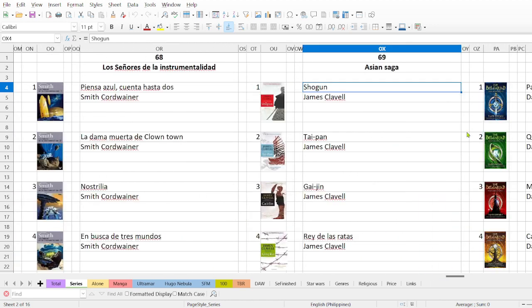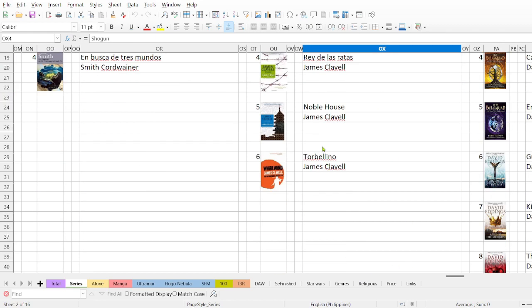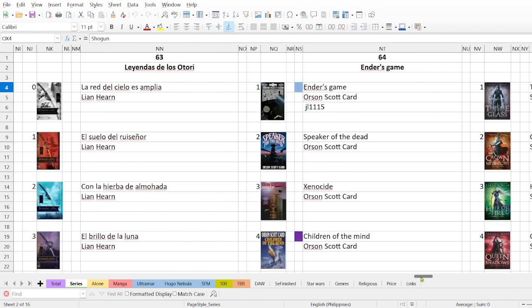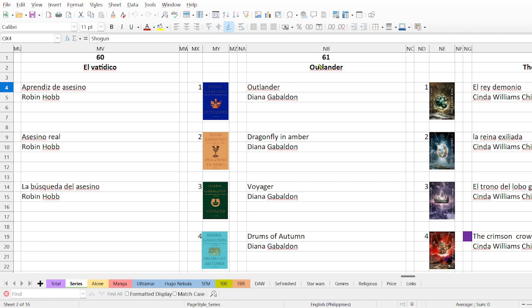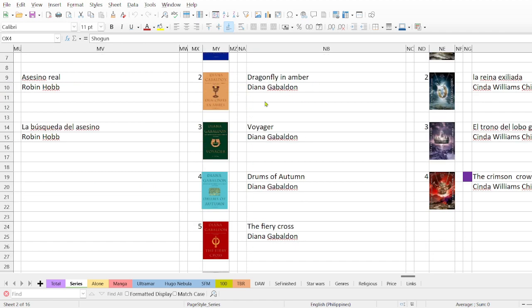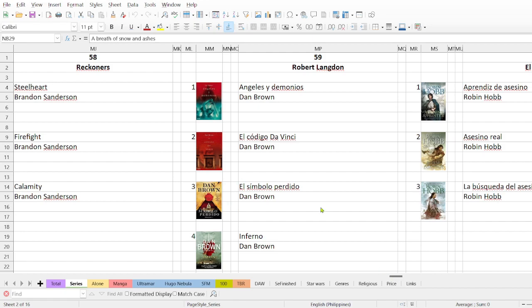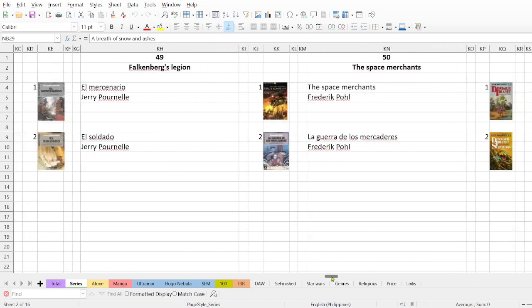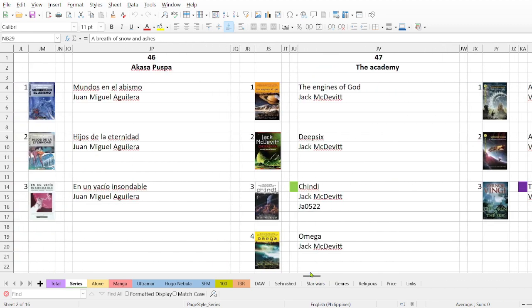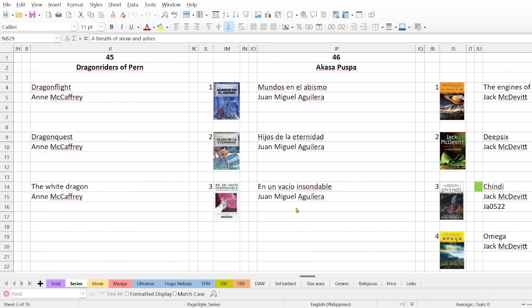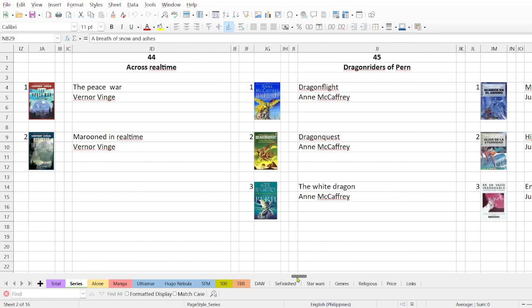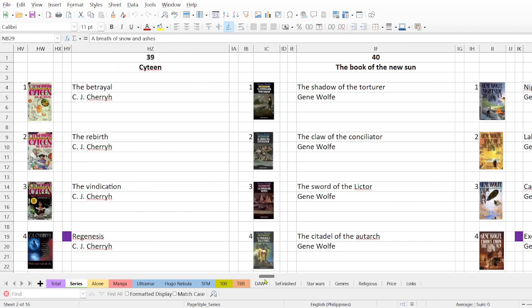I would like to read Shogun and all the series. What else for here? Ender's Game. I read this long ago. And well, Outlander. I have 3 books. I think this one, and this one. But of course, if I don't have the first 2, it's hard to start the series. Yeah, so it's a long series. I mean, it's a long list of different trilogies and series that I would love to read in the future. So yeah, that's it.